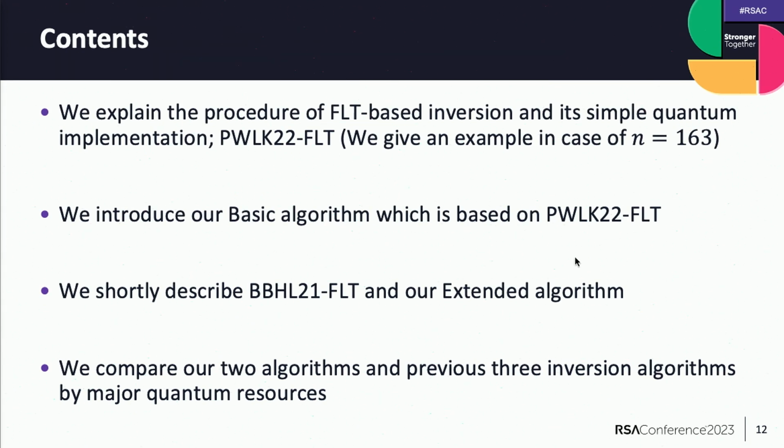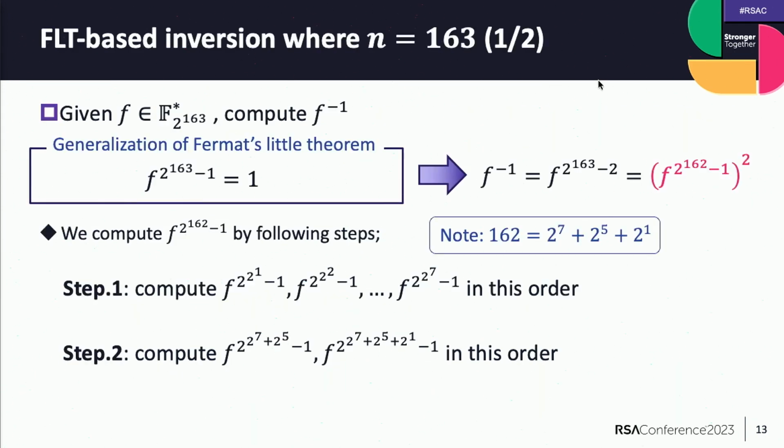So let's start to explain the FRT-based inversion. Given F in the binary field of degree 163, we compute F inverse. We compute this by this relation, by generalization of Fermat's little theorem. Then F inverse equals the square of F to the 2 to the 162 minus 1. Here, please take care that only the exponent part is 2.